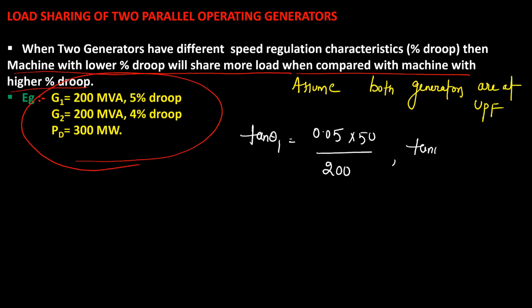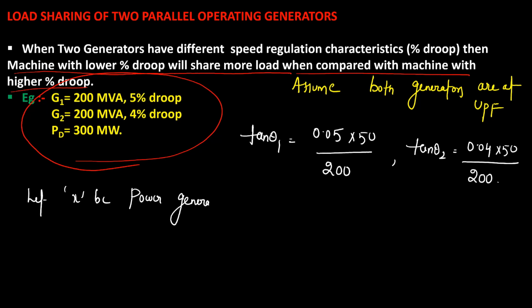Similarly, tan theta 2 I can write as 0.04 into rated frequency 50 divided by again 200 megawatt. Okay. Let X be the power generated by generator 1.